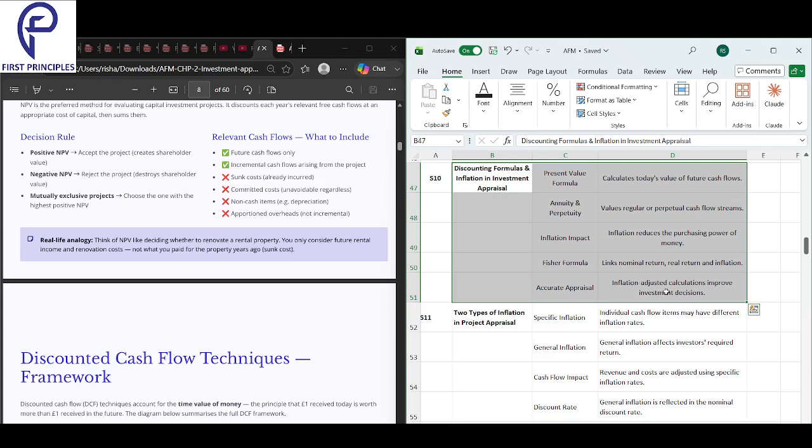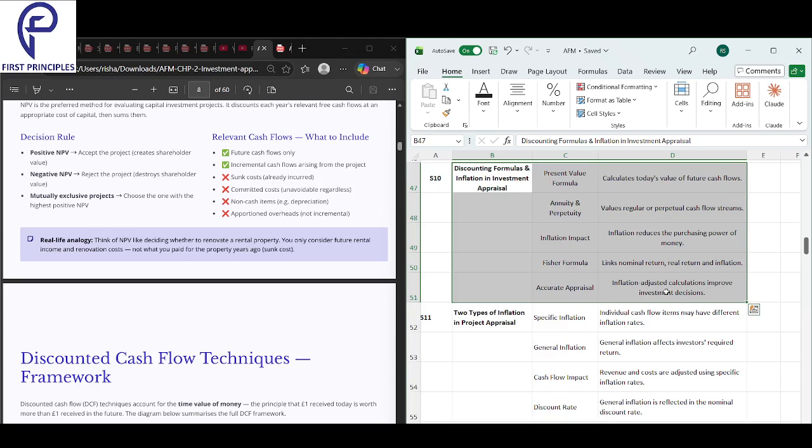It values all the regular and perpetual cash flow streams. Anything that is regular, that comes every month, like an EMI, will be regular for a period of time. Perpetual is for a very long period of time, almost till infinity. So whenever you want to value anything that gives you a regular amount of cash flow for a very long time or forever, we use annuity and perpetuity.